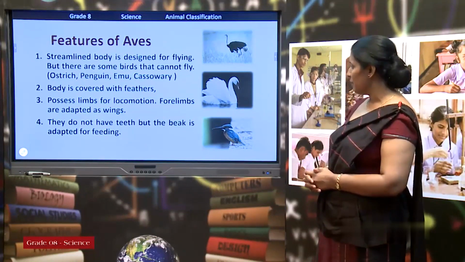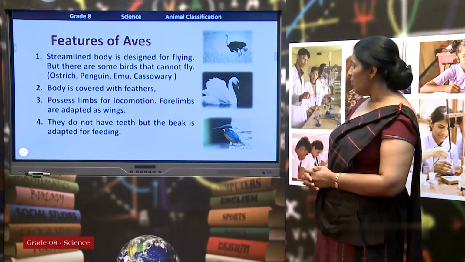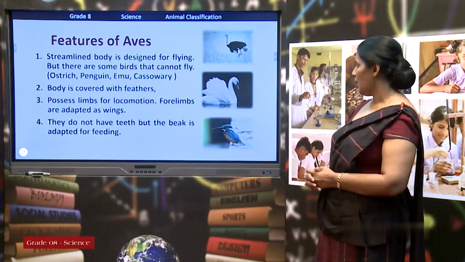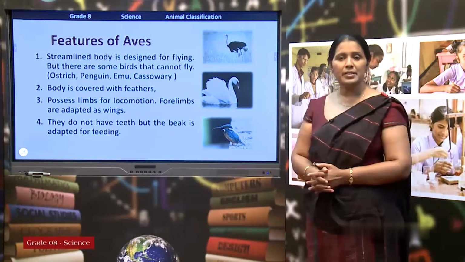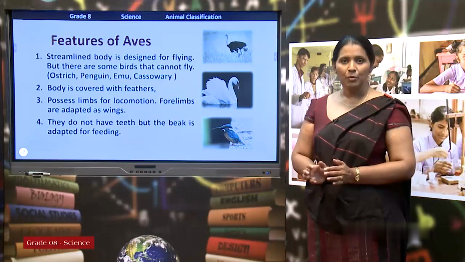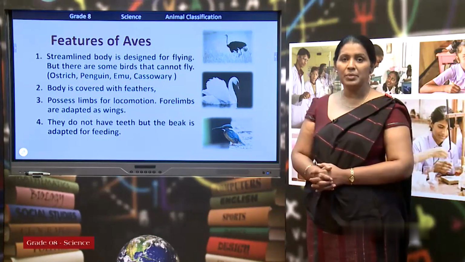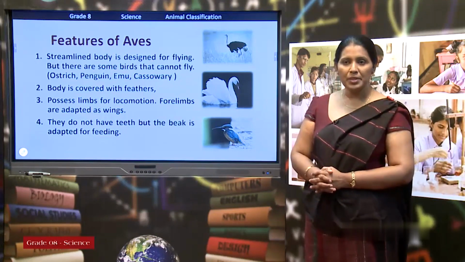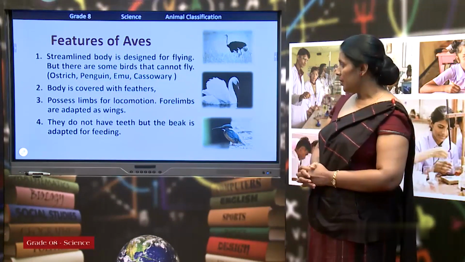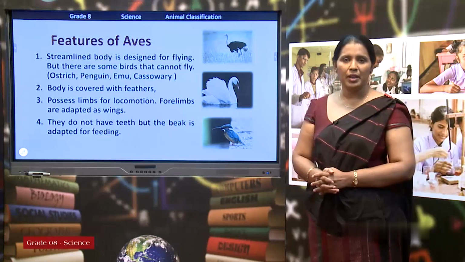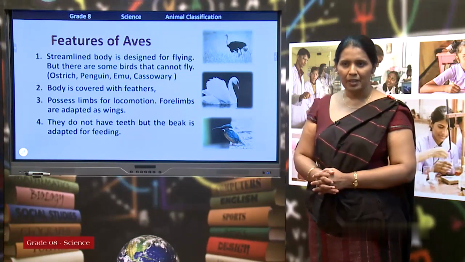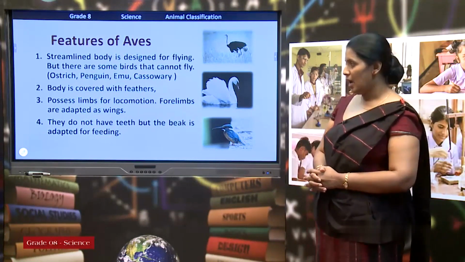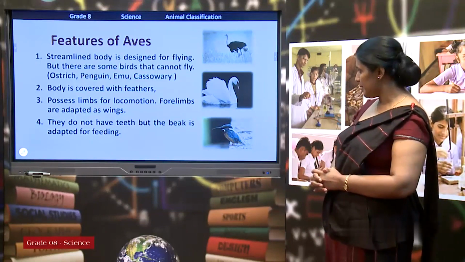Next feature. They have limbs for locomotion. I told you some birds can't fly. At that moment, they use limbs for their locomotion. They have hind limbs and forelimbs. Their forelimbs are adapted for wings. Their hind limbs remain as legs.